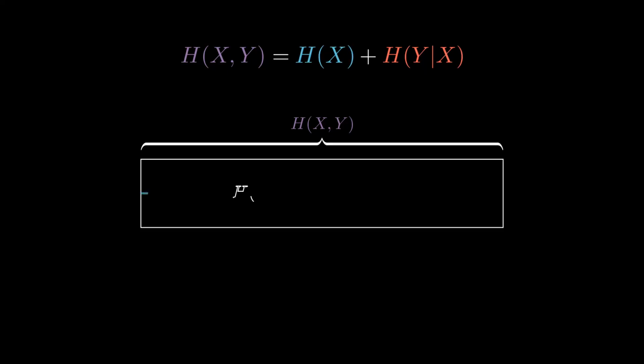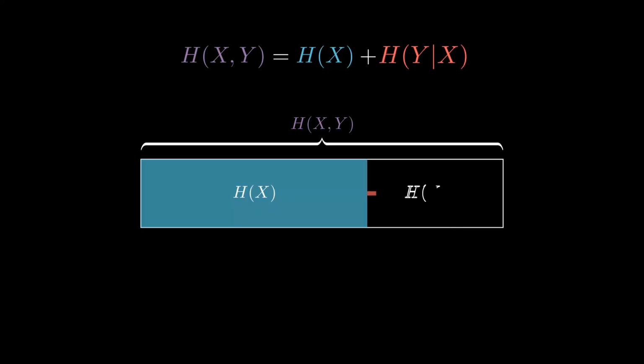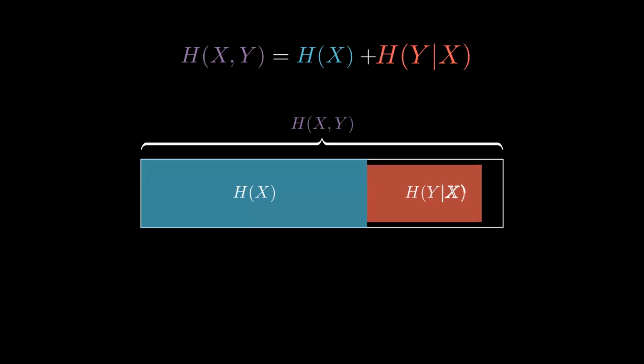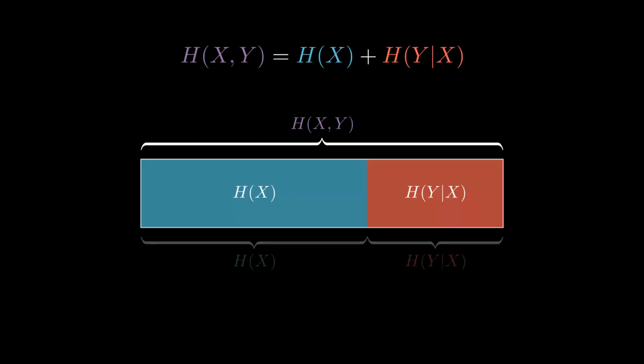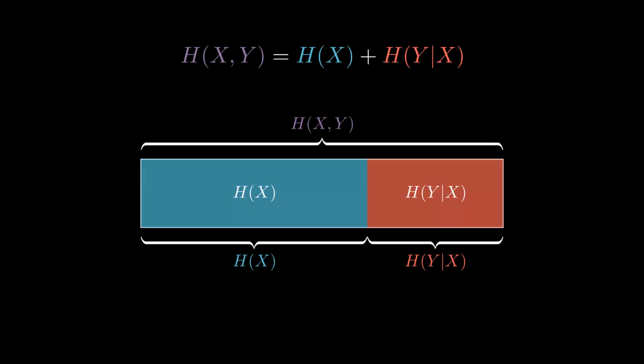First, we learn the value of X. This gives us H of X bits of information, covering this portion of the total uncertainty. Now, what is left? The remaining space corresponds exactly to the uncertainty of Y that still persists after we know X. This is the conditional entropy, H of Y given X. So, the chain rule is really just a statement of additivity. The total information is simply the sum of the information in X and the new information provided by Y.